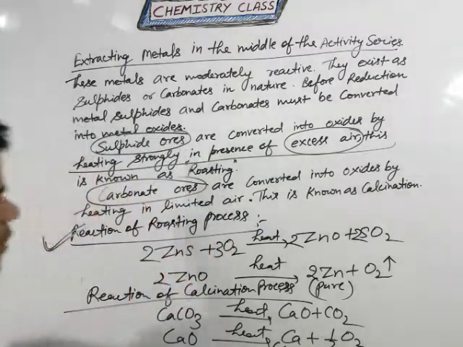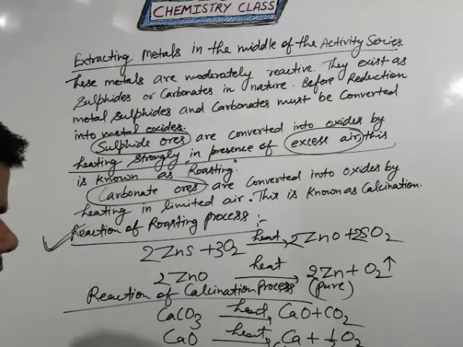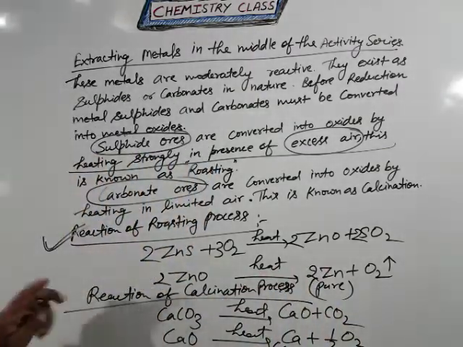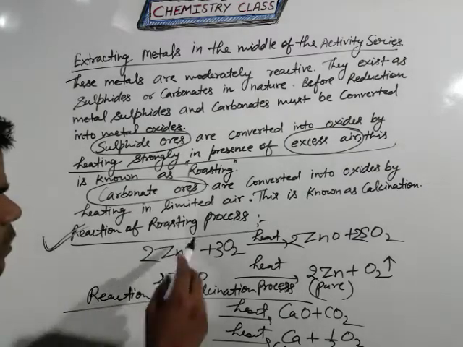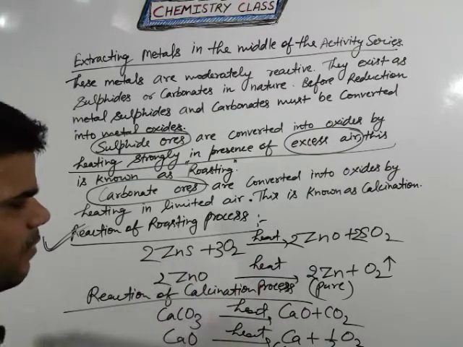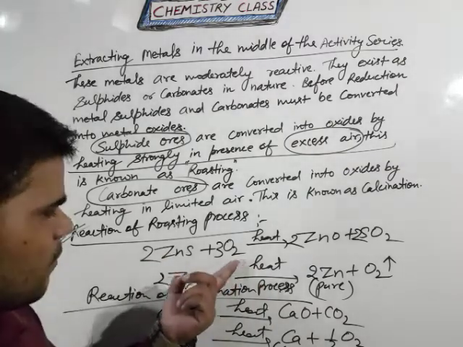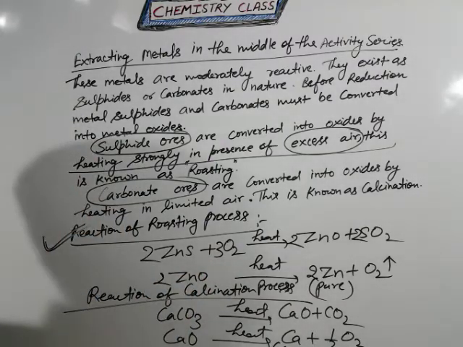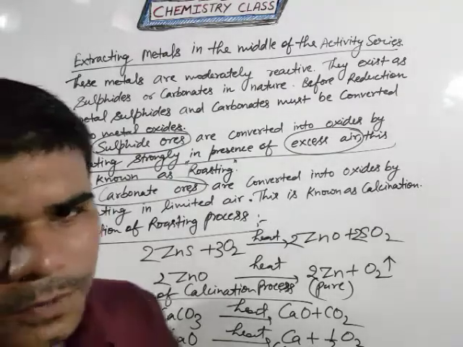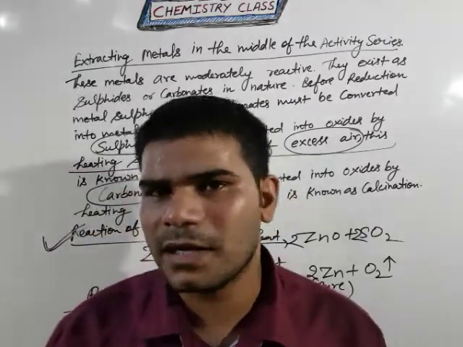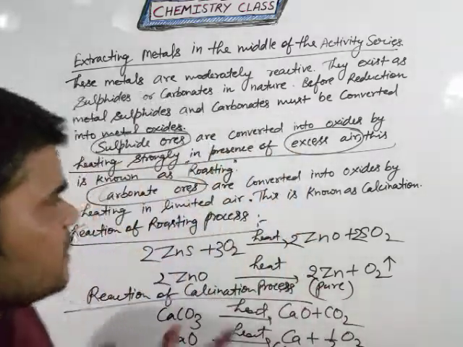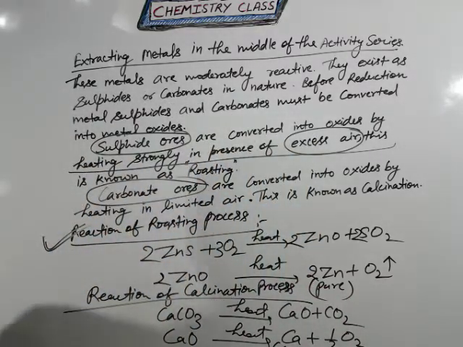So with the help of calcination it provides the pure metal, and roasting also gives the pure metal. But the difference is that the roasting method needs a large amount of oxygen, but in calcination there is no need of oxygen. So students, I hope you understand roasting and calcination. It is a very important topic for all of you, and all the best to all of you.